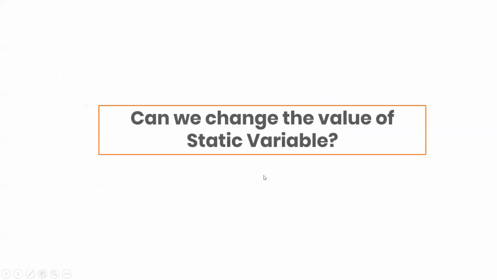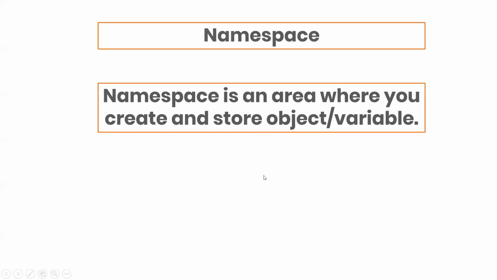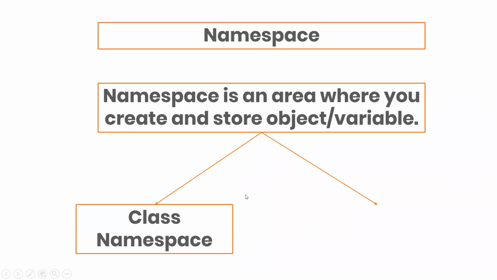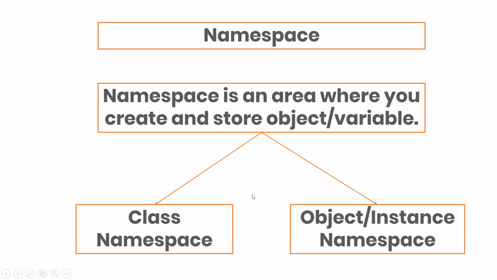Okay, let me move forward now. Before understanding how to change the value of a static variable, we will discuss one thing called namespace. Namespace is an area where you create and store objects or variables. Like you remember the objects and the id: using the id function we get a location. Namespace could be of two types: class namespace and object or instance namespace. You need to understand this.